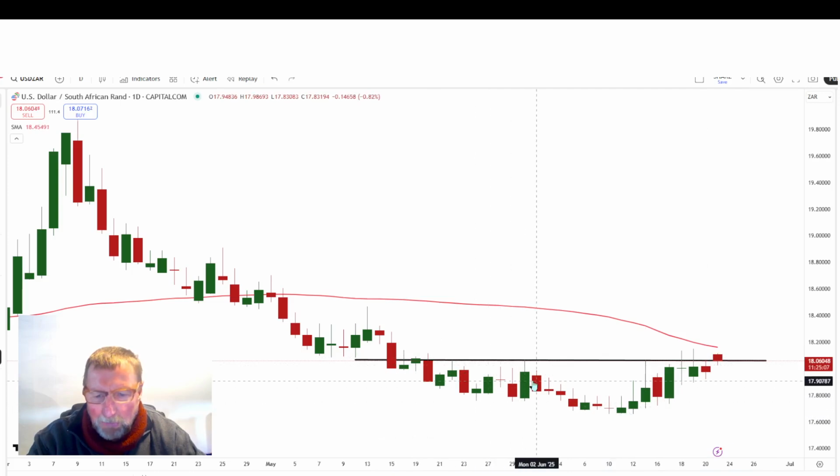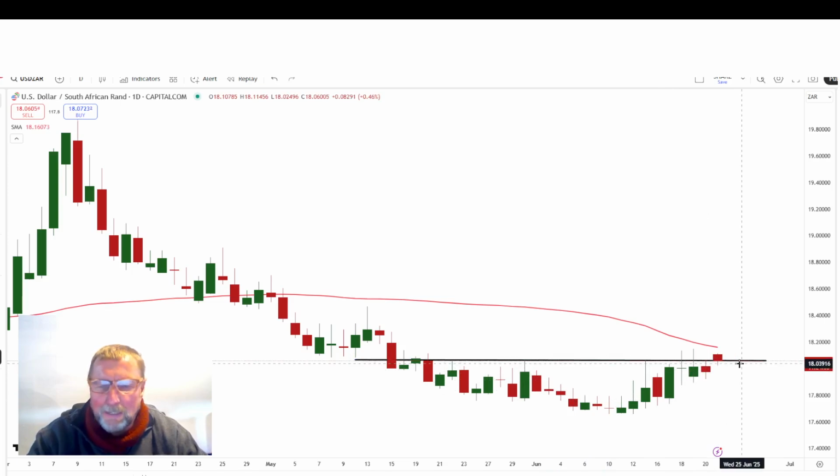Look at the left shoulder there. There's the left shoulder. There's the beautiful head, quite clear. And we're working on the right shoulder. And above 1805, the neckline of this formation can easily show us some Rand weakness.